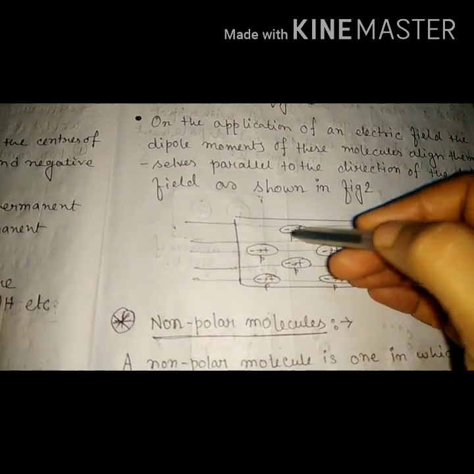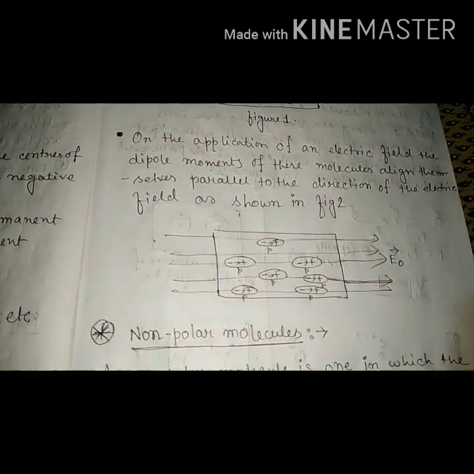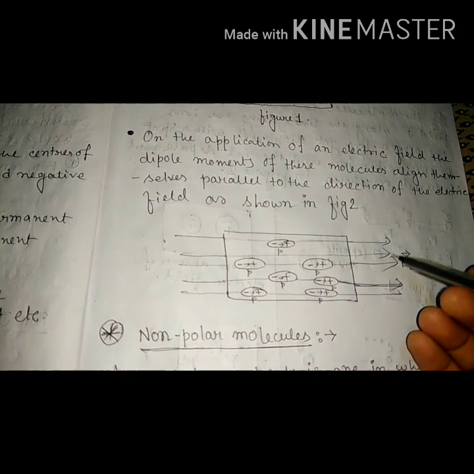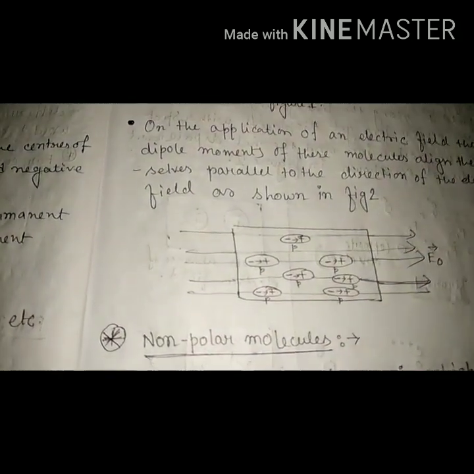Understood? How much the molecules are oriented, or how much they tilt, making an angle with the electric field, is called the degree of alignment.